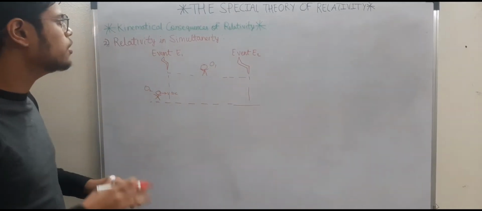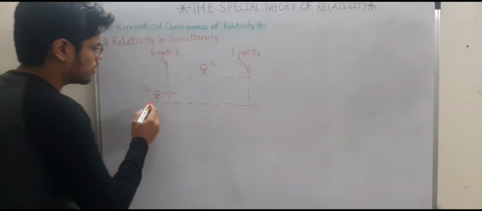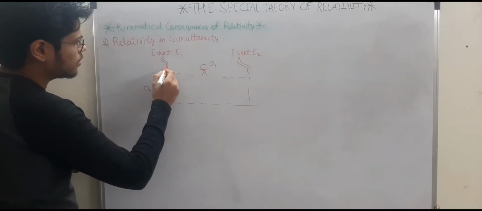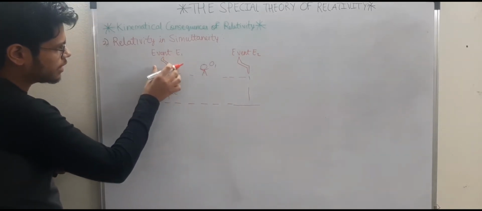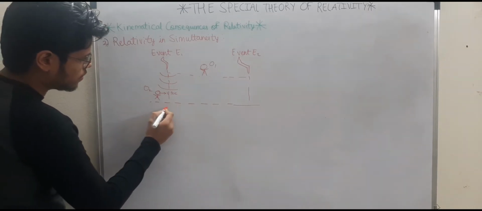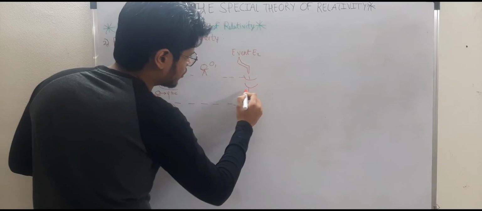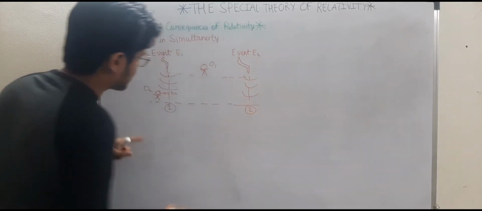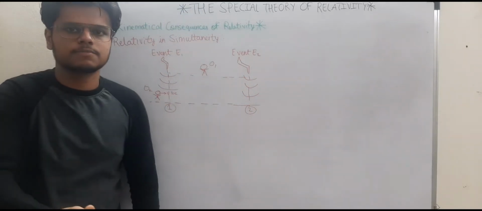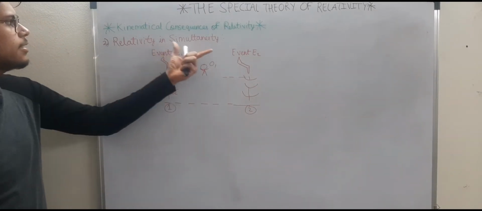So, in general, you will not observe them to occur at the same time, right? Because since you are moving at high speeds, this wavefront, this lightning bolt, which is creating a wavefront, will occur to you first. Then this lightning bolt will occur to you afterwards, right? Because you are moving at very high speeds. So this is the relativity of simultaneity.